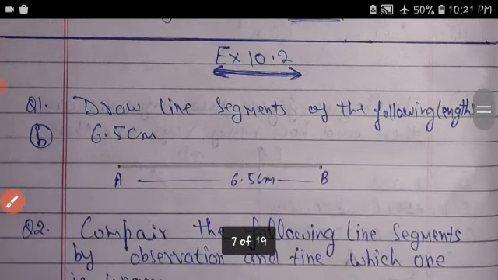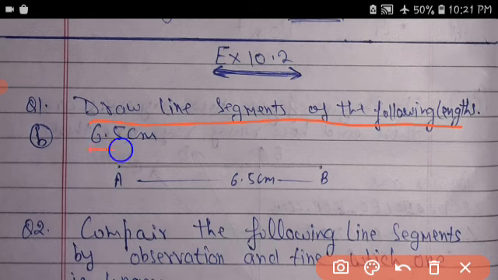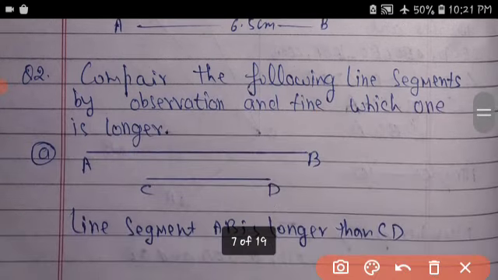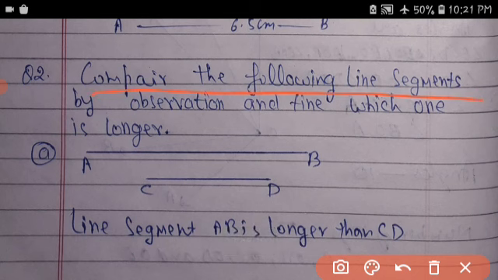Exercise 10.2. Draw a line segment of the following length: 6.5. Draw it using a scale, with AB starting from point O to B, 6.5. Draw a line. Compare the following line segments by observation and find which is longer. Line segment AB is longer than CD.